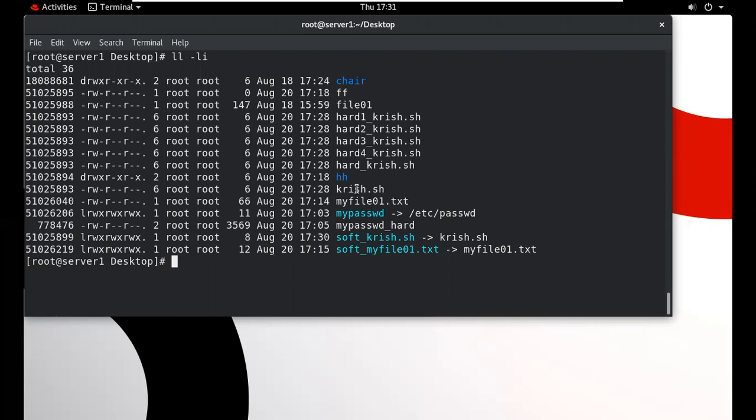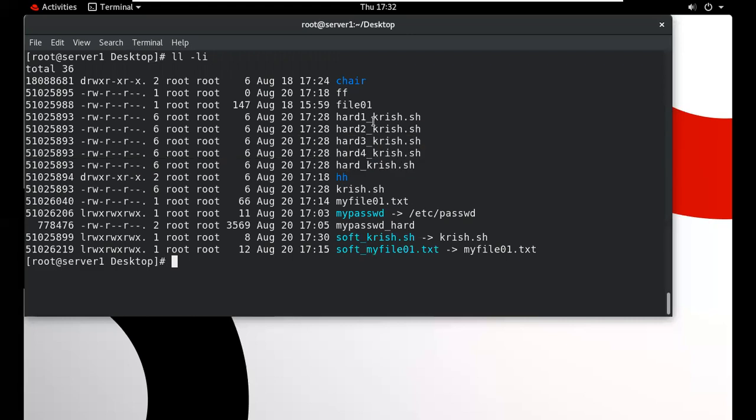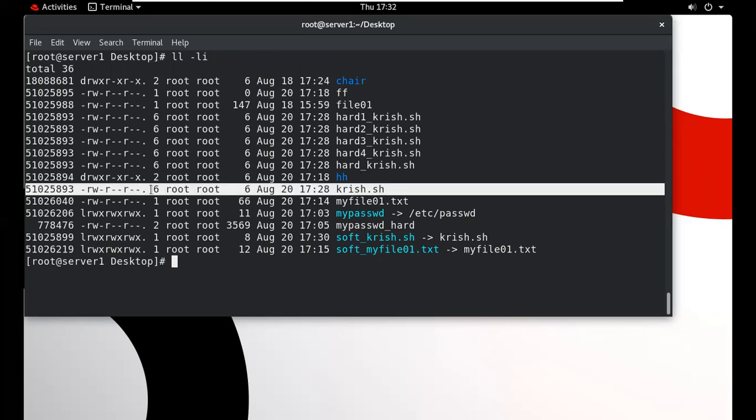Now at this time, how many copies of this file do we have? We have 5 copies. This is the original, and we also have this: 1, 2, 3, 4, 5, and this is the original. It's a 6. So we have 6 copies of this file. When 1 copy is deleted, we have the rest of these. So when we delete all the hard links, then it is just 1.